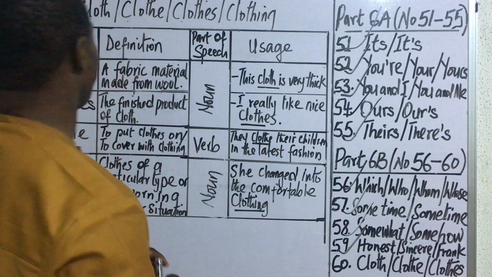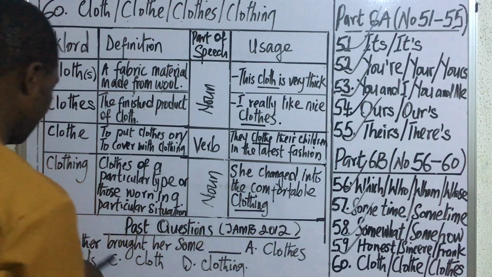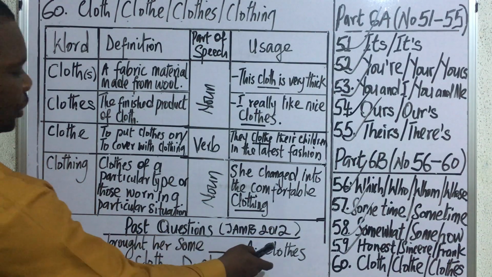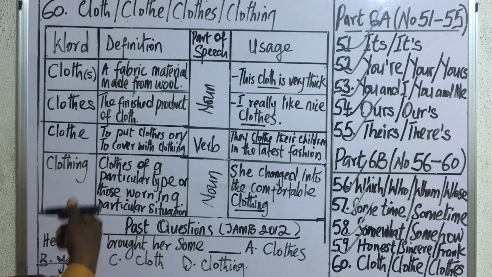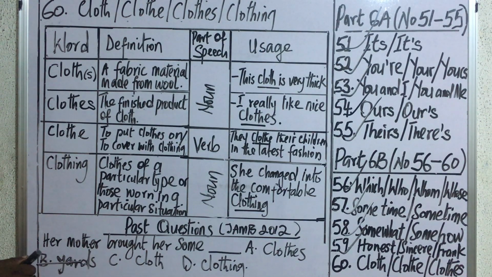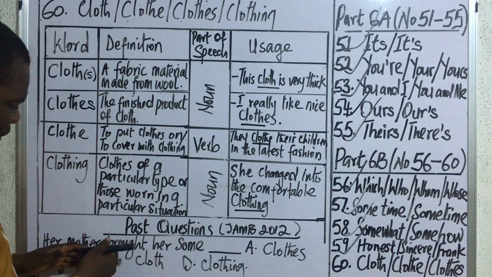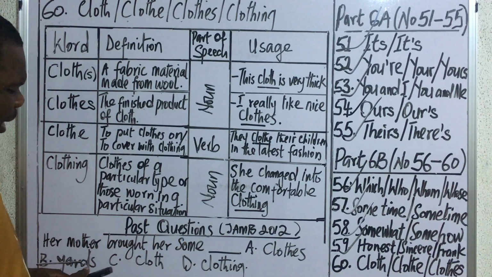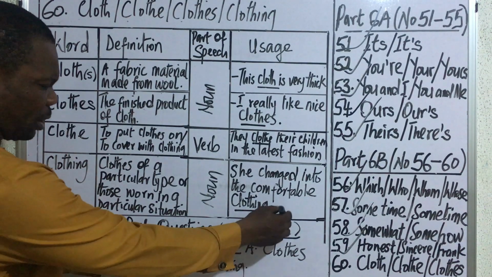So finally, let's look at their appearance in past questions. JAMB 2012. Her mother brought her some dash. A. Clothes. B. Yards. C. Cloth. D. Clothing. Let's first of all eliminate yards because this word cannot stand alone. It can only stand as a modifier of cloth. So you can say yards of cloth. So that one can go. Then we are now left with A, C, and D. If you look at the question very closely, you have brought her some. So out of these three options, the only one that can agree with some is clothes.